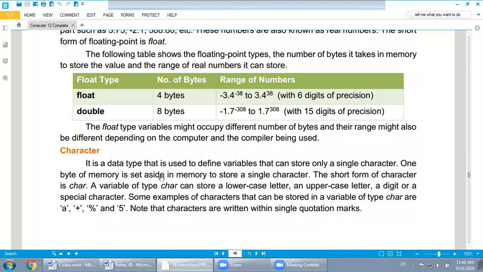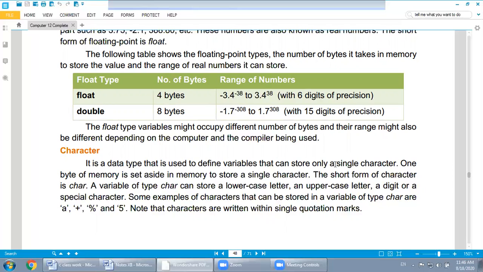Next one is the character data type. It is a data type that is used to define a variable that can store only a single character. Watch over here, the focus is on the single character. If you use multiple characters, it will not be a character constant, it will make a string. The definition of a string is a combination of characters. And how many bytes does a character occupy in computer memory? Keep in mind, most students confuse this: character variables always occupy only 1 byte, set aside in memory to store a single character.